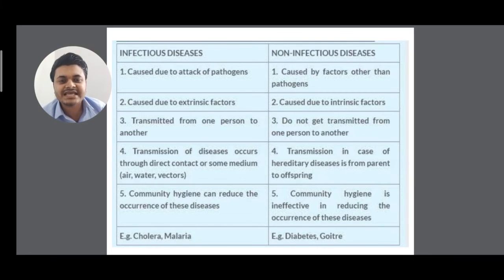By social distancing. Clear? So students, you should stay at home, stay safe, don't move out of your home unless very urgent or necessary work is to be done. Clear? So all the work should be done from home. Next, examples under infectious diseases are cholera and malaria, and non-infectious diseases are like diabetes and goiter.